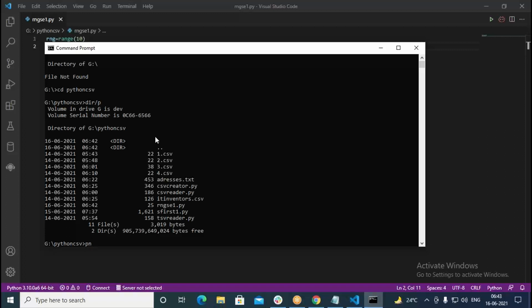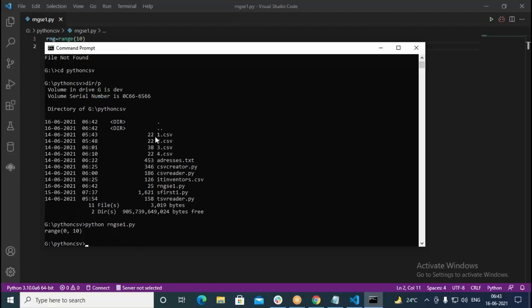Now I go with python followed by rng seq .py file. Now this will get interpreted. It is giving here range 0, 10.